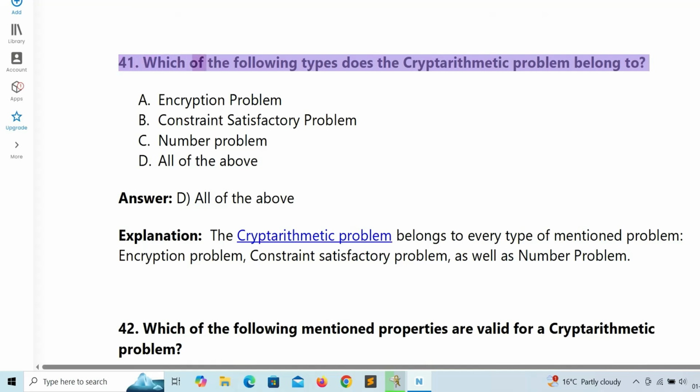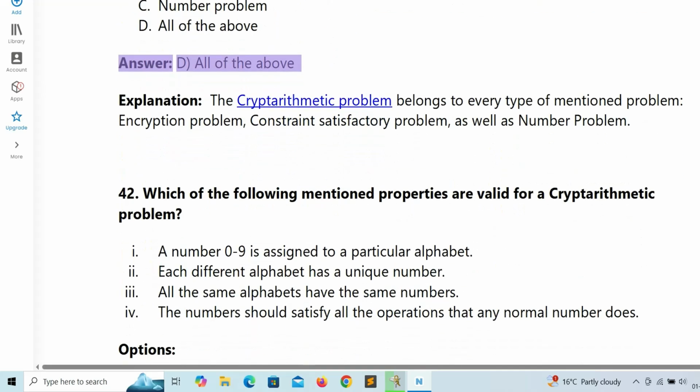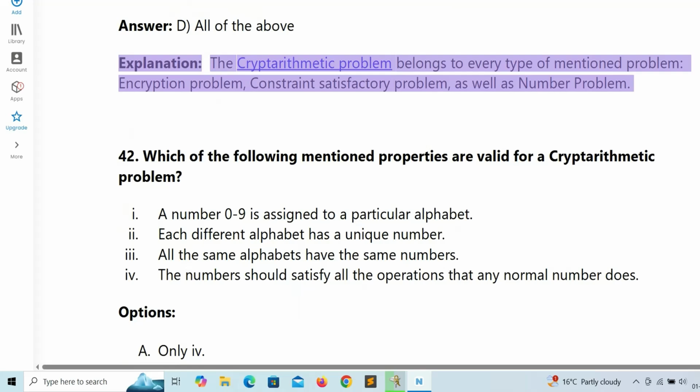41. Which of the following types does the cryptarithmetic problem belong to? A. Encryption problem. B. Constraint satisfaction problem. C. Number problem. D. All of the above. Answer: D. All of the above. Explanation: The cryptarithmetic problem belongs to every type of mentioned problem: encryption problem, constraint satisfaction problem, as well as number problem.